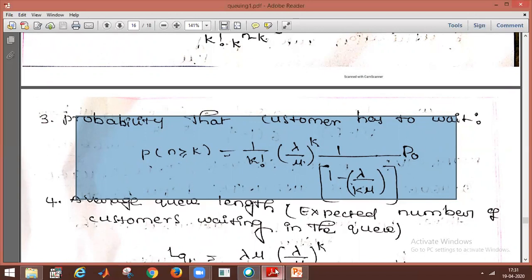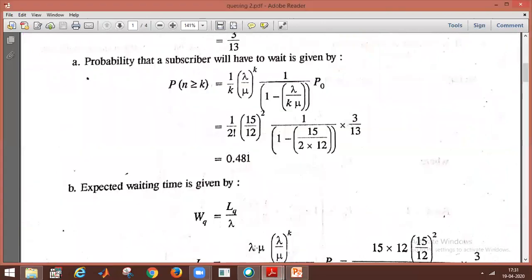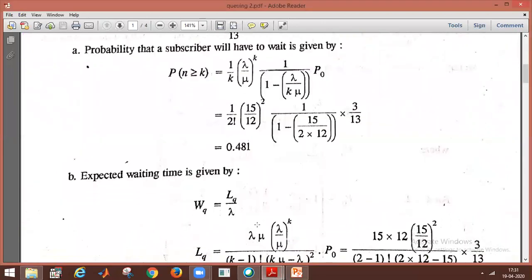So this is the information. We have to substitute the given problem values: lambda, k, mu, and we will get 0.481.